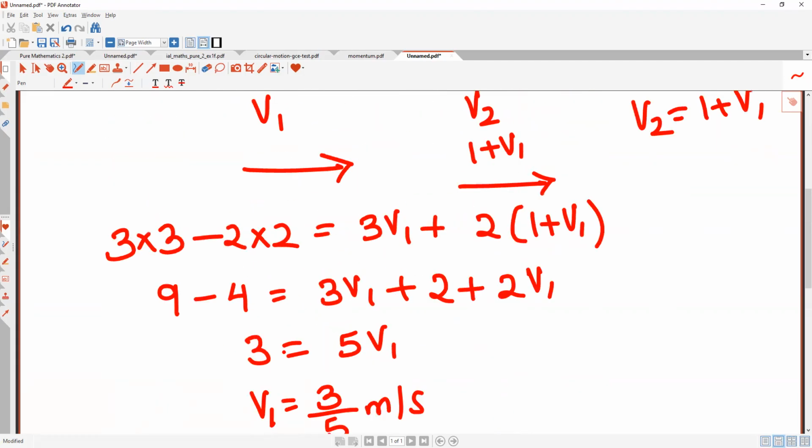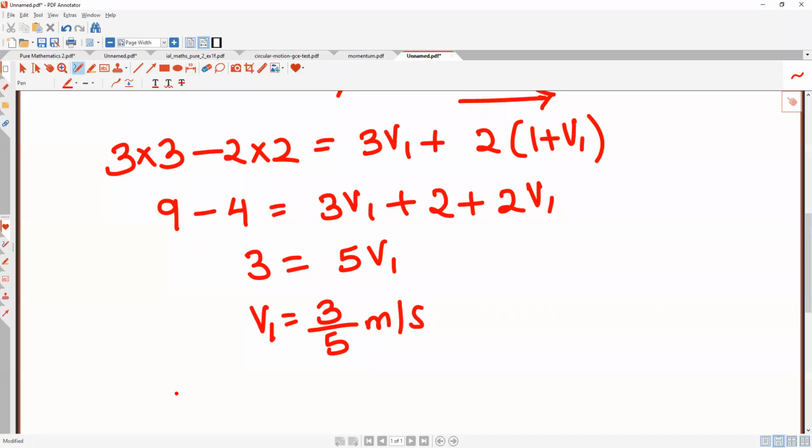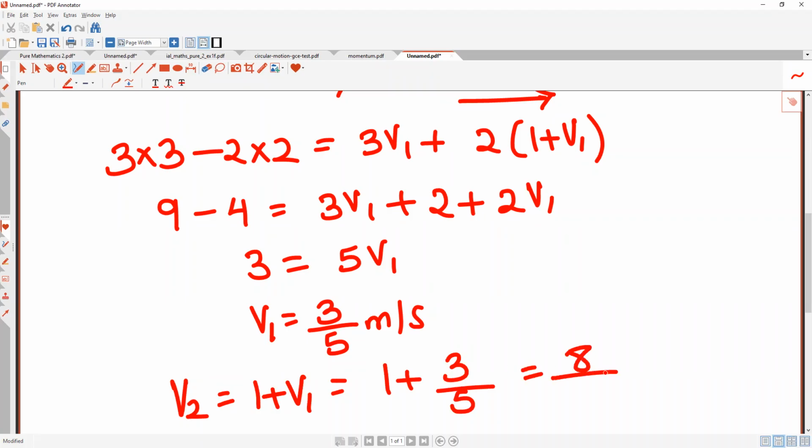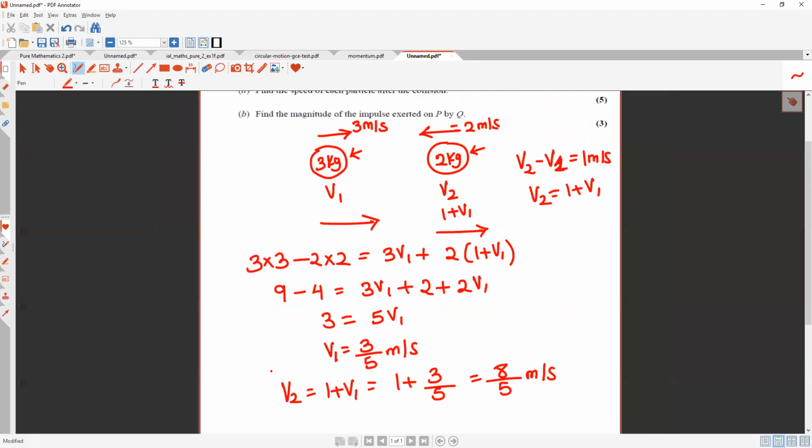What will be the other velocity? v2 is equal to 1 plus v1, right? v2 is equal to 1 plus v1. That is 1 plus 3 by 5. 8 by 5 is your answer, meters per second. Understood? Those joining online, tell me if you understood this. The most important thing here is to figure out that the difference in both the speeds is 1, but you should know which one has the bigger speed and which one has the smaller speed. So v2 minus v1 is equal to 1, so v2 is equal to 1 plus v1.